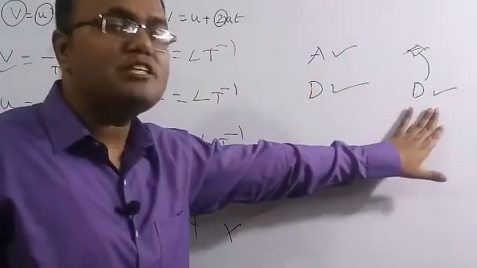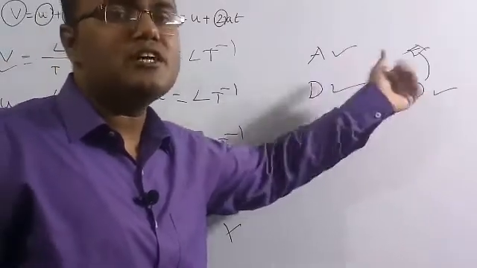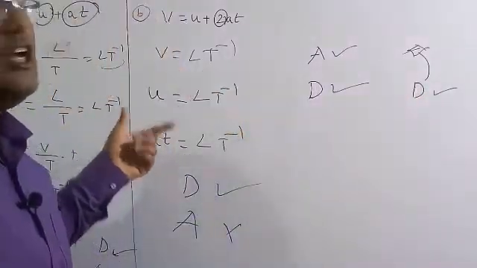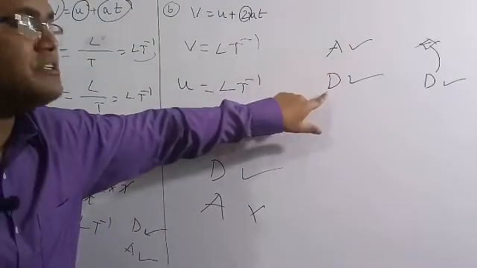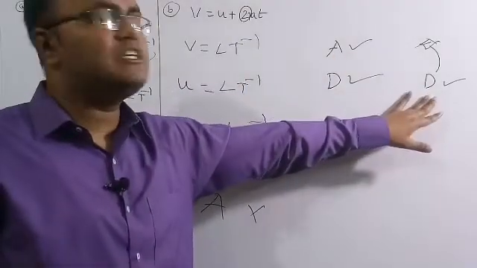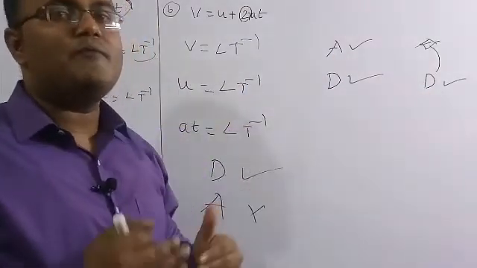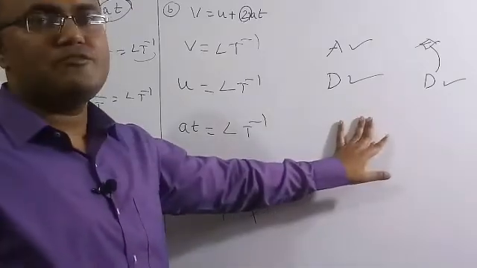But if the formula is dimensionally correct, we cannot say that the formula is 100% correct or incorrect. If they only give that the dimension is correct and ask whether the formula is accurate, we cannot tell accurately. So this is the concept.